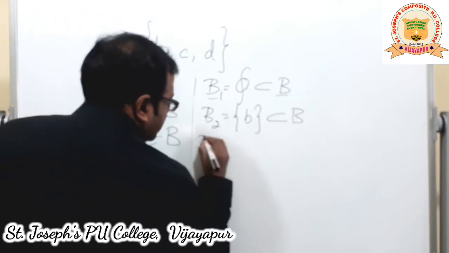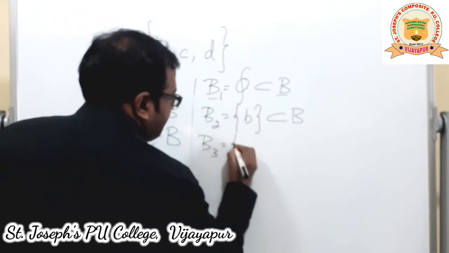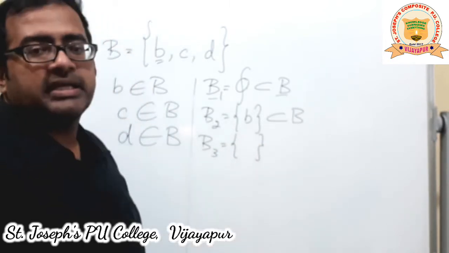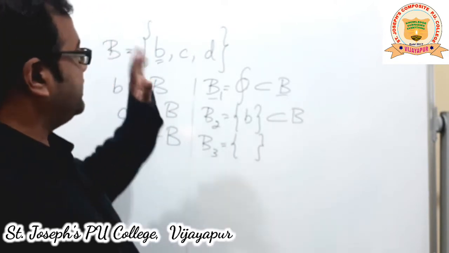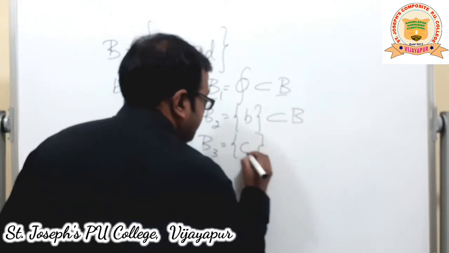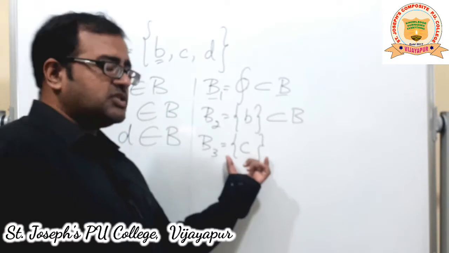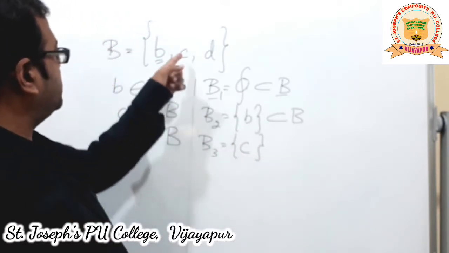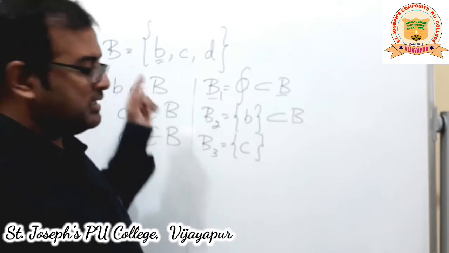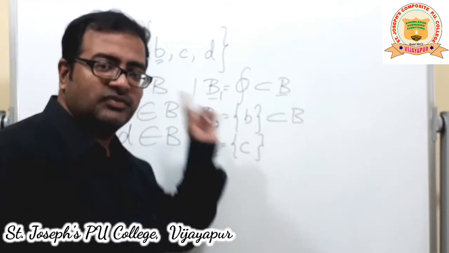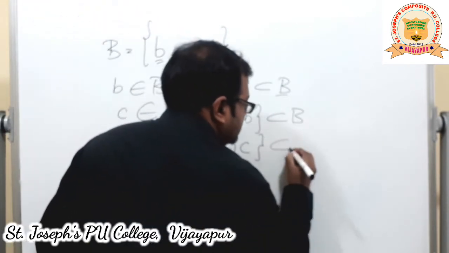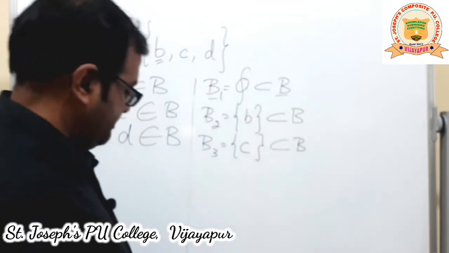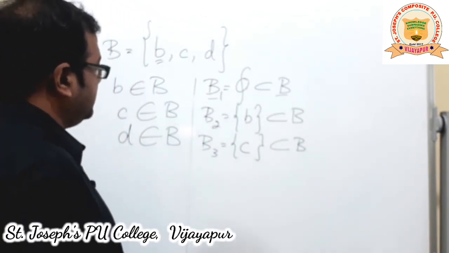Now B3. Let us take another singleton set. What is that? Over c. I'll take c. Say this is a small set containing c. The same c is also found in the bigger set, that is B. That means the smaller set is a subset of the bigger set. So the set of c is a subset of B. Next, similarly B4.